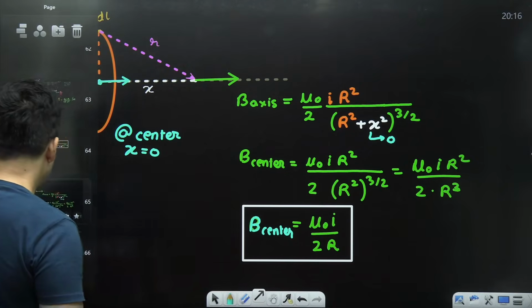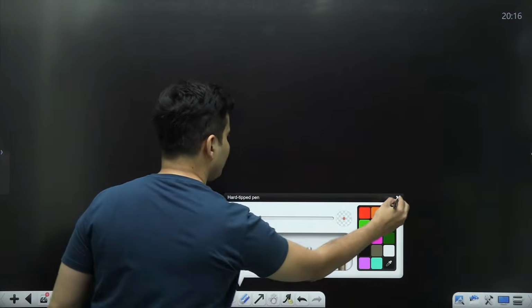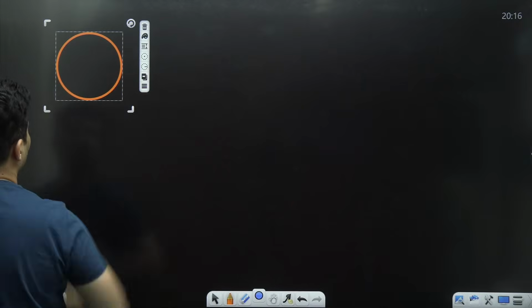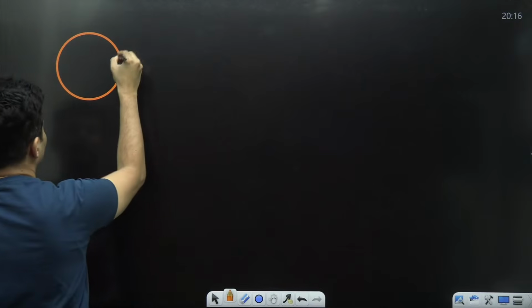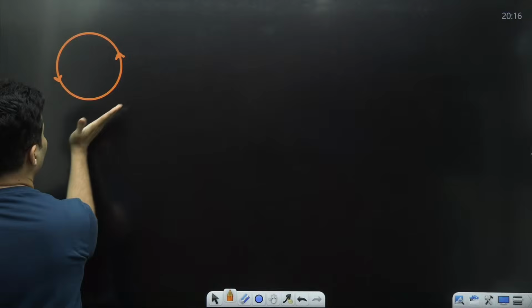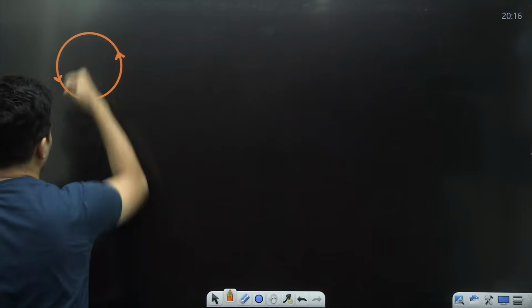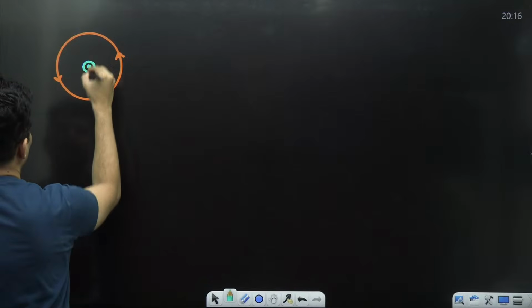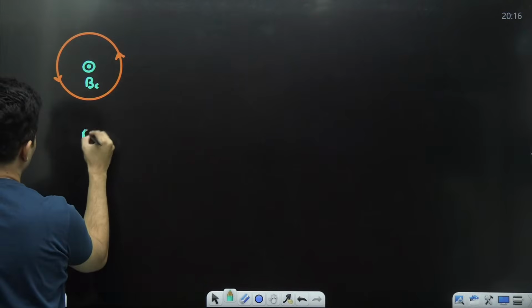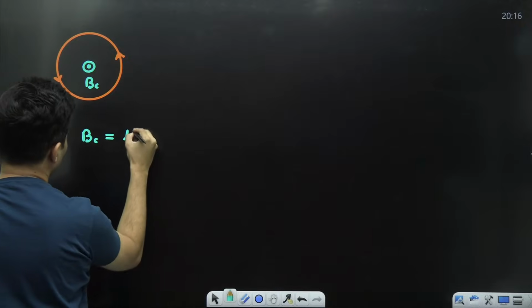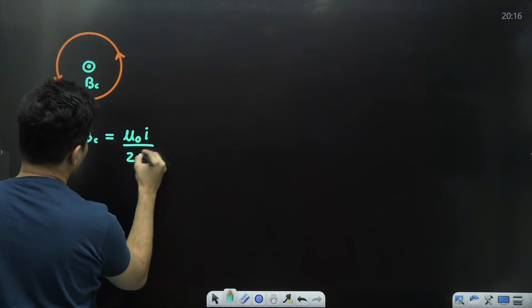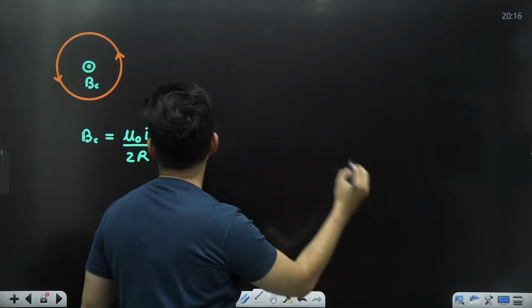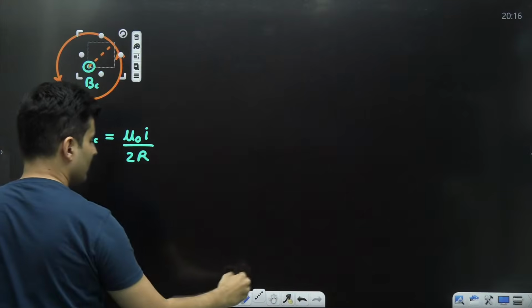Now, if you have a complete loop carrying current, you use your right hand rule: the fingers are curling like this, and the thumb is coming towards you. So at the center, the magnetic field will be like this. The magnetic field at the center will be mu naught I by 2 times the radius, where this is the radius.